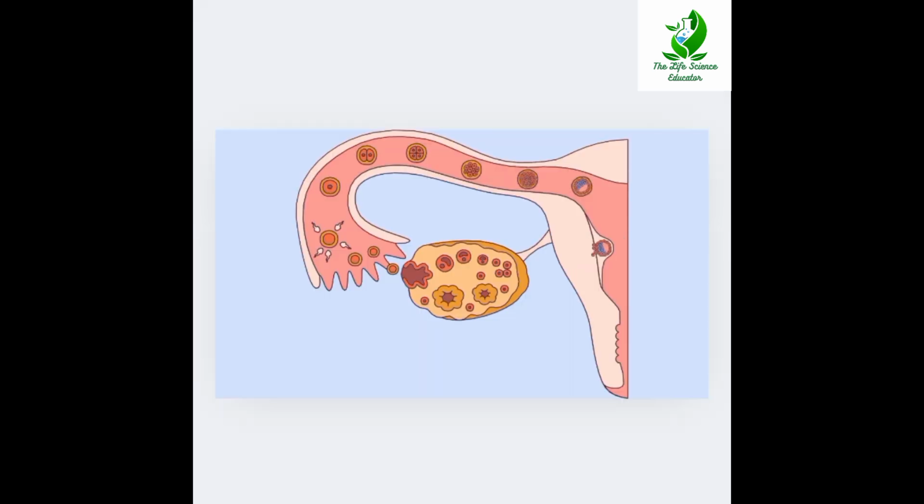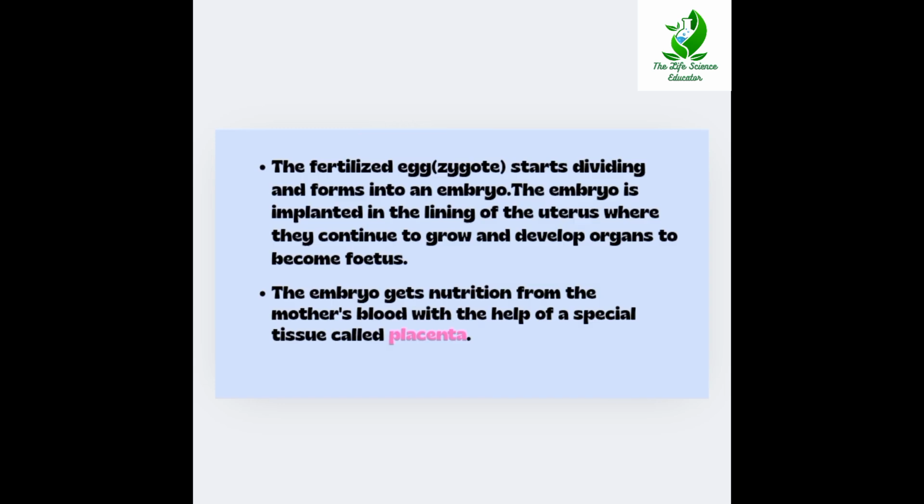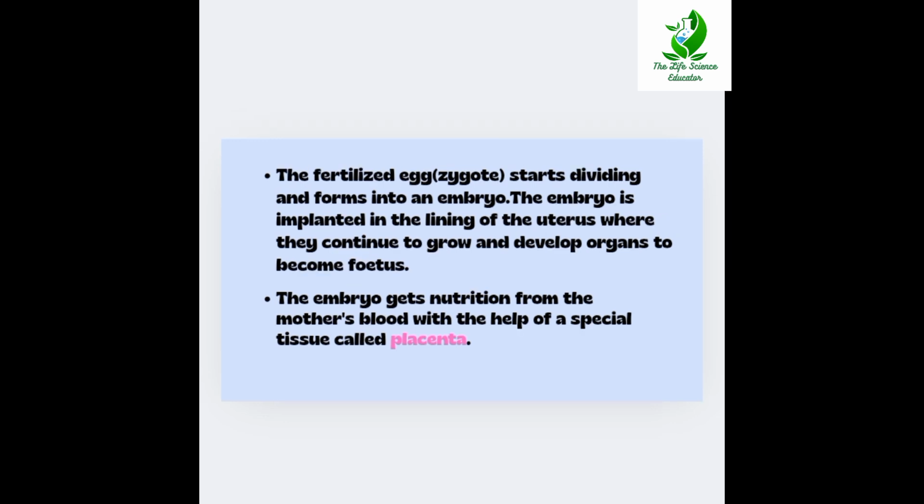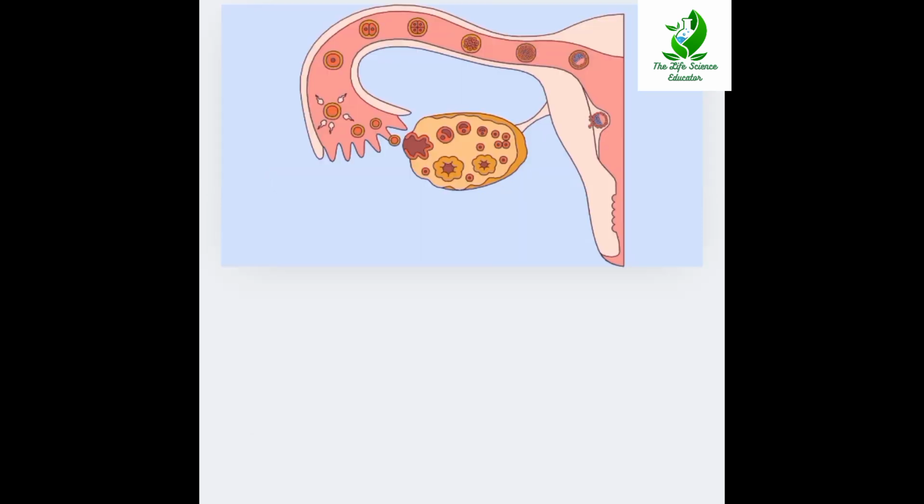After fertilization, the fertilized egg, or zygote, starts dividing and forms an embryo. Here you can see that the egg cell is fertilized by the sperm cell and it starts dividing to develop into an embryo. After developing into an embryo, the embryo gets implanted in the lining of the uterus where it can continue to grow and develop organs to become a fetus. Here you can see the embryo is implanted in the uterine wall.